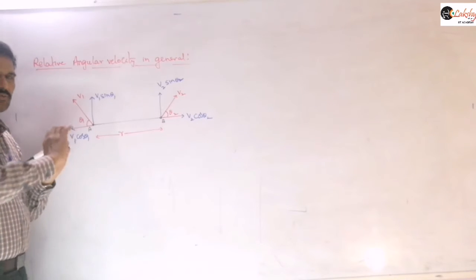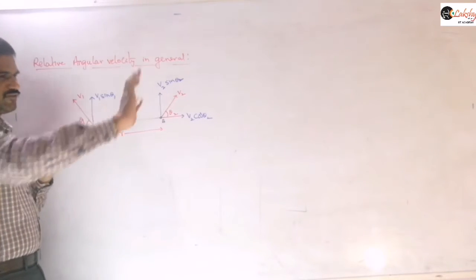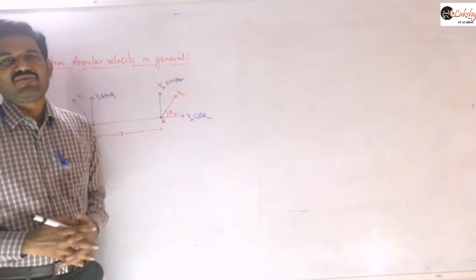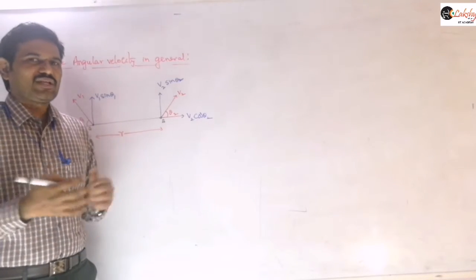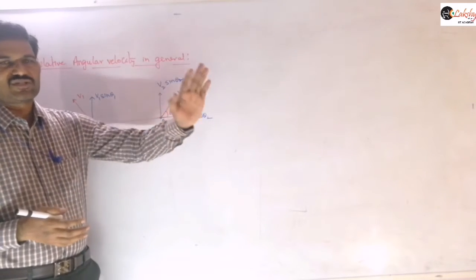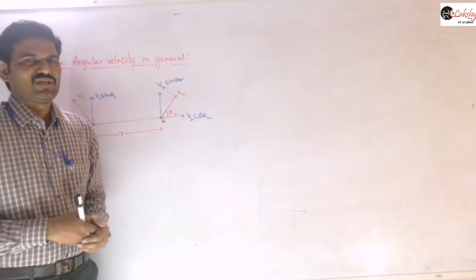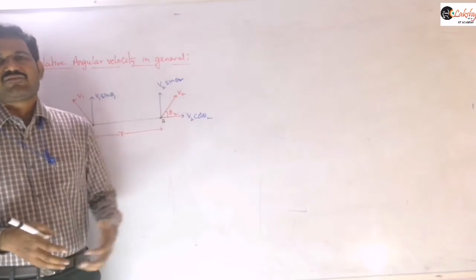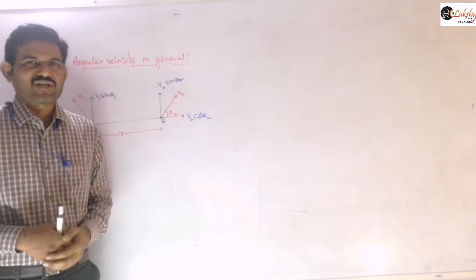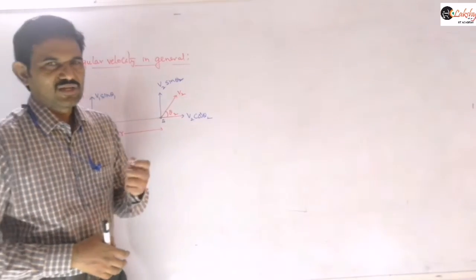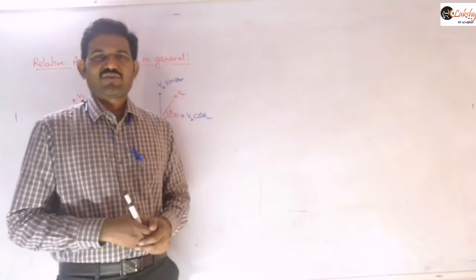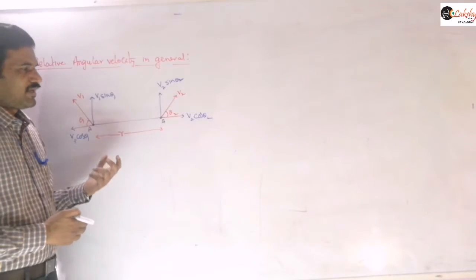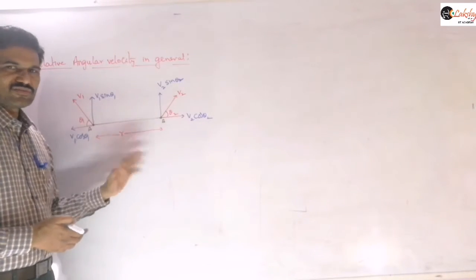Due to that component, the particle is traveling directly away from the observer. If the particle is directly traveling away, he can't observe any angular motion. He directly observes that the particle is moving along a straight line only. When the observer feels that the particle is traveling along a straight line only, there is no angular velocity for that particle. Angular displacement is not there, and so angular velocity is not there. So the angular velocity due to these components will be 0.